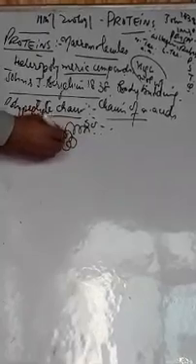There may be long chains containing more than 50 amino acids. These chains may be straight, they may be branched, they may be coiled, and they may also show supercoiling. Different types of chains are present due to the combination of the amino acids.